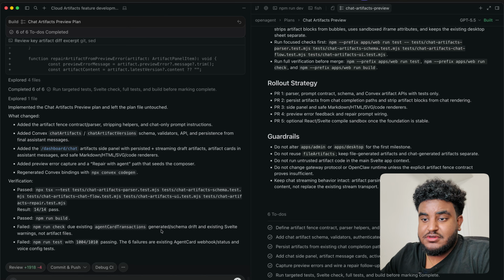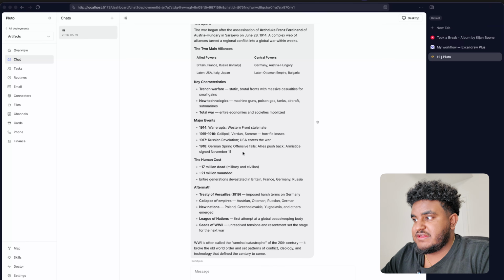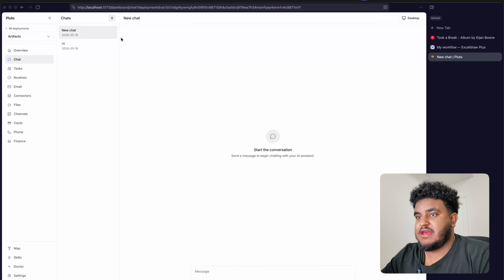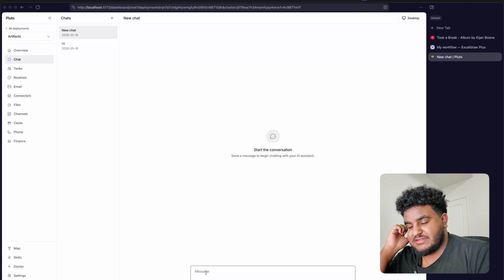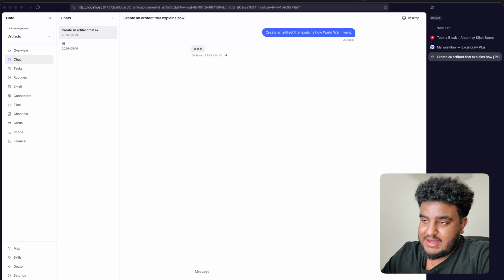All right, so cursor is done with the task. We see here that it's implemented the chat artifacts preview plan. I'm not even going to read all this. Let's go just test out the feature. Let's say create an artifact that explains how World War II went. And let's just hit enter. So let's see, this is a first try. Again, probably might not work. It might work halfway.